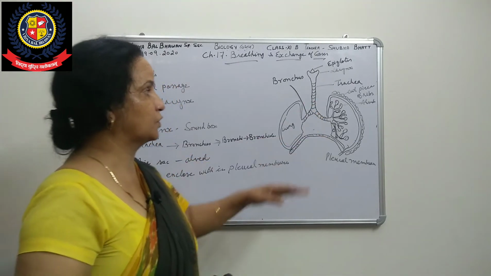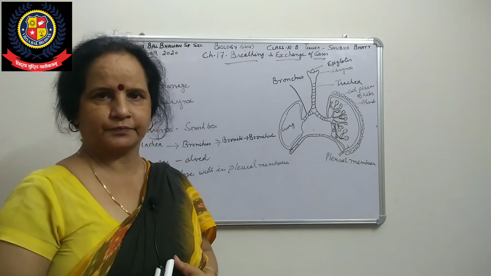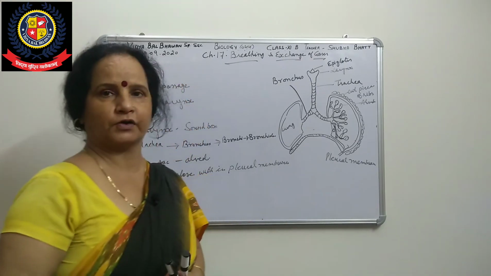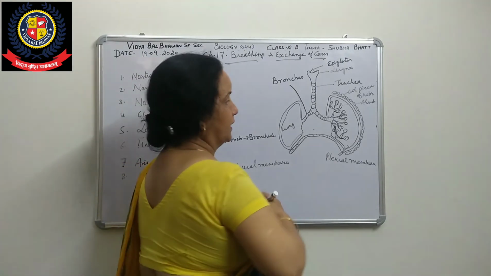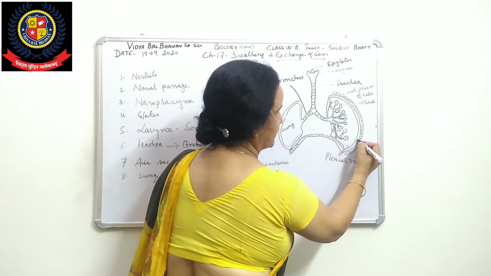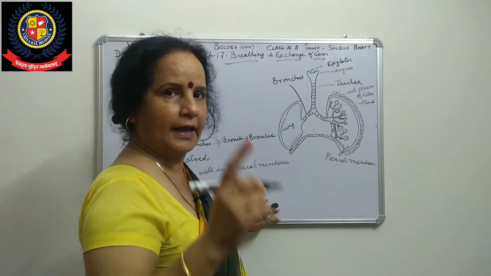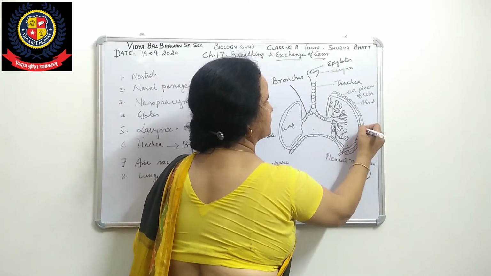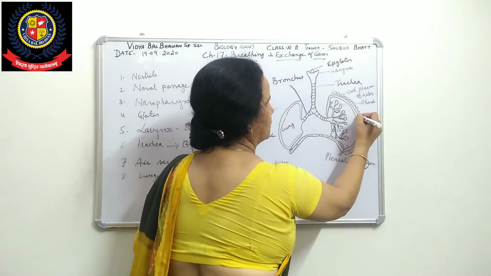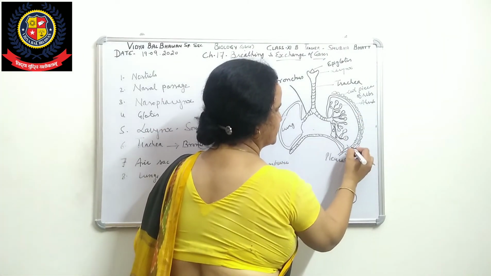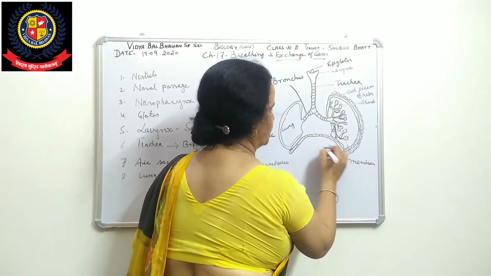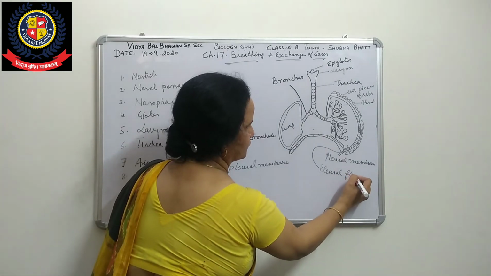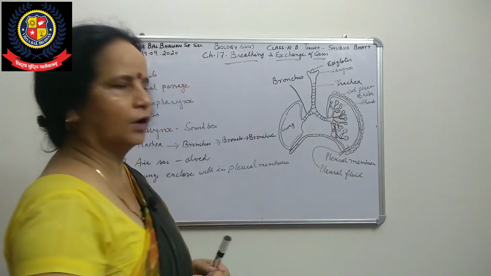As you see, the lungs are a very delicate part, so the pleural membranes are there from the protection point of view. There is a gap between the outer pleural membrane and the inner pleural membrane, and that gap is filled by a fluid. That fluid is called pleural fluid.